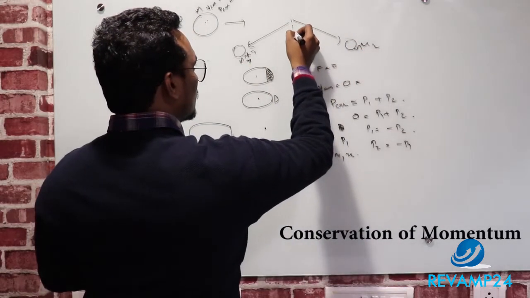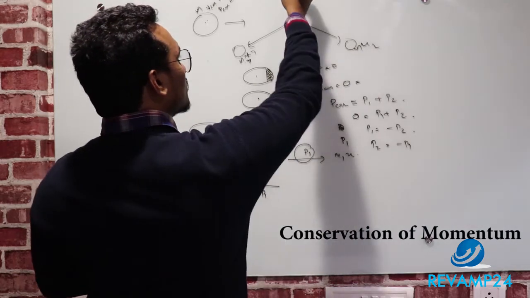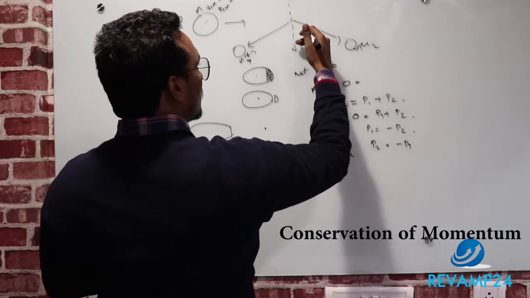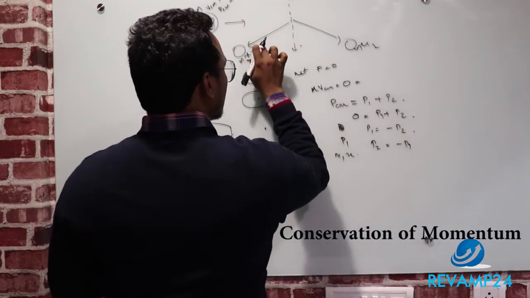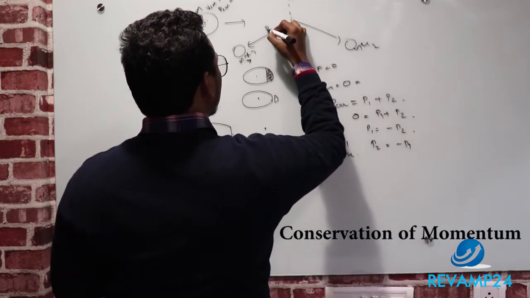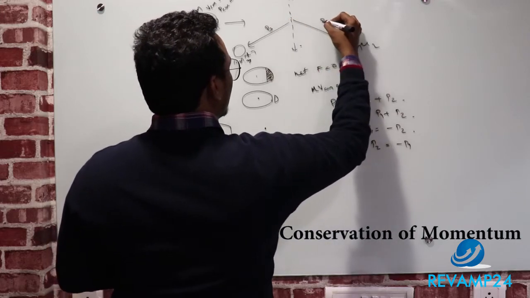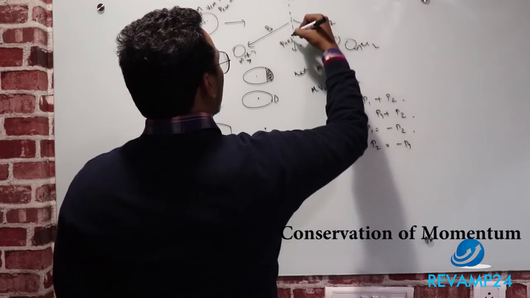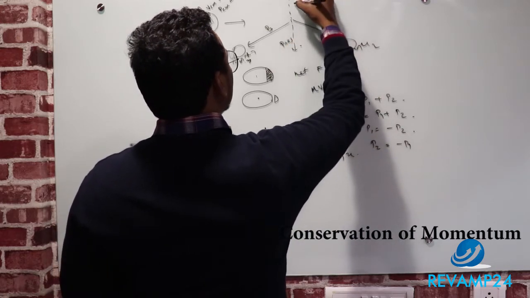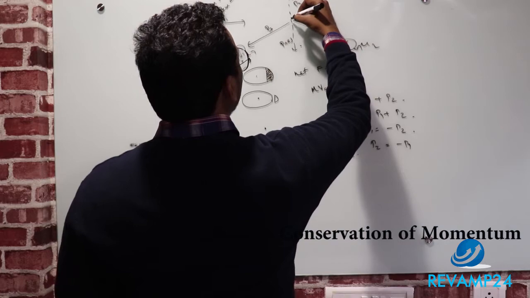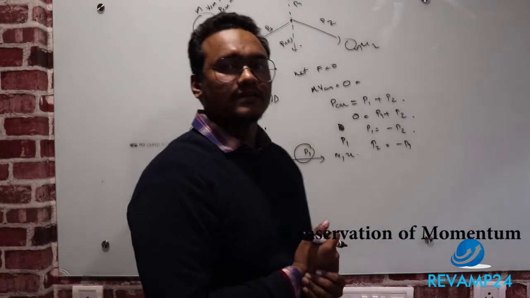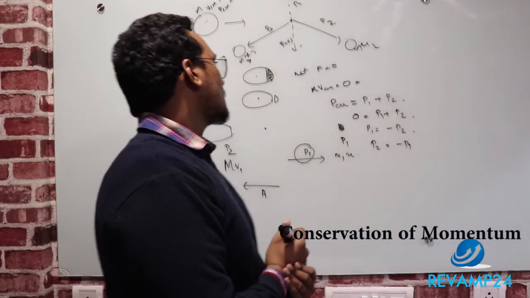The resultant of these two vectors will be this, and it should be equal and opposite to the momentum of the third. I can say that P3 and P2 will give a resultant, and that should be equal and opposite to P1. Then it will maintain the center of mass at the same position, having the same initial momentum. Thank you.